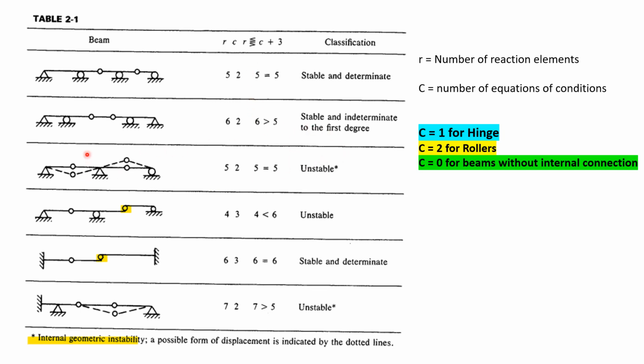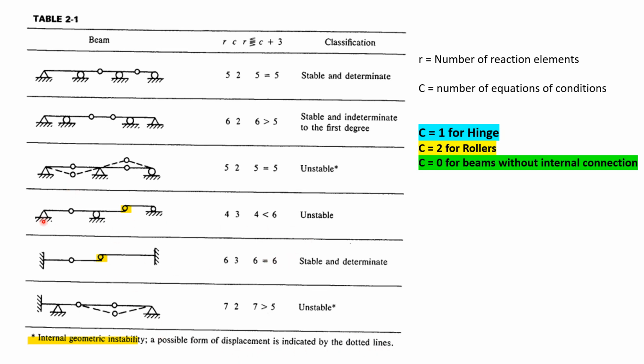Why? It is rotating about this one. Both are equal, that means it should be stable and determinate, but it is unstable. Even though it is determinate, it's unstable. Here you can see because of these 2 hinges, if some load is applied here, it will start to rotate and move upward. So this is an unstable structure. Here 2 fixed supports and 2 internal hinges are there. And here also it is because of internal geometric instability. The possible form of displacement is indicated by dotted lines.